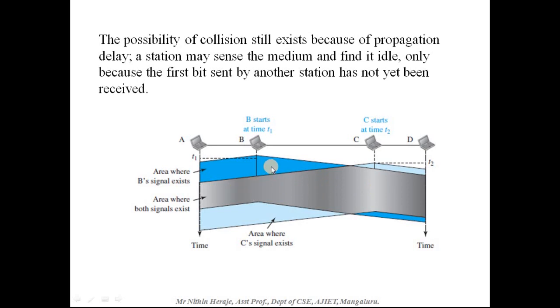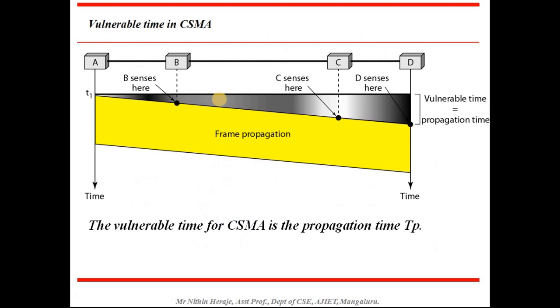If you see this dark blue region here, this is the area where only B is transferring the data, and this light blue region is where the C signal exists and no other signal. But this is a collision of A and B. So this is what this diagram is about. I hope you are clear with that. So we'll proceed with this.